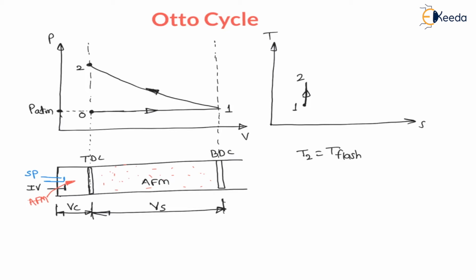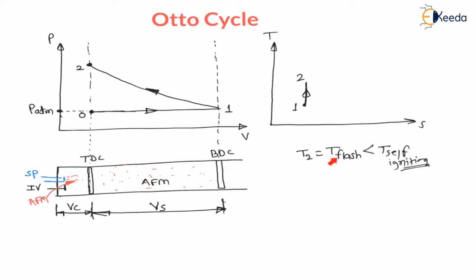Now what happens, as this temperature at the end of compression T2 is less than the self ignition temperature, to start ignition we need to apply the spark plug. Now this spark plug will give a minute spark here, and the mixture is already ready to get ignited, because the temperature and pressure of the mixture have already increased during the compression stroke.